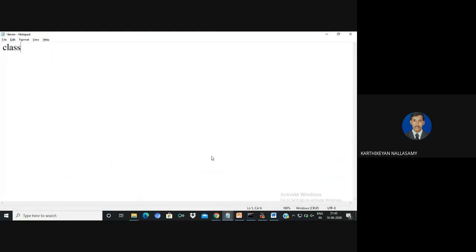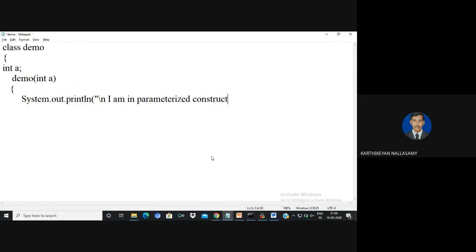Let us take one simple example. I'm going to create a class. First, the role of the super keyword in constructors. Assume that there is a parameterized constructor we have, which prints "I am in parameterized constructor in base class."